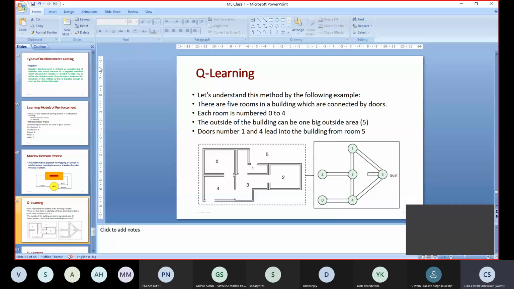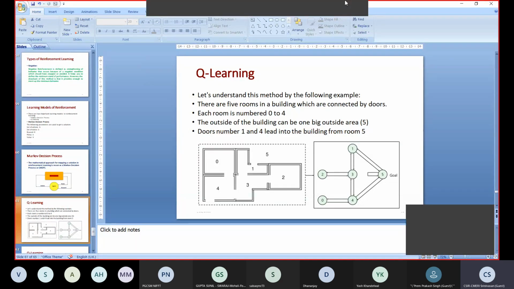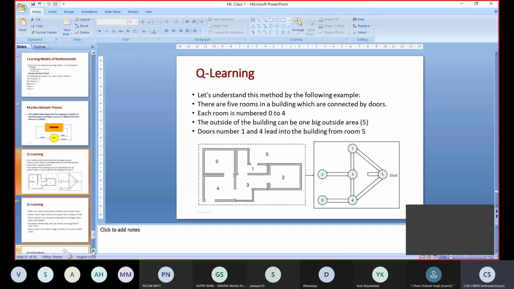Here, our aim is to go out of this house. Consider you are inside the house and you have to go out to the garden. So our aim is to make the agent go to the garden. Consider I have a robot or whatever it may be. I am keeping the robot inside my house and I am asking the robot to go to the garden. Let us see how to solve this problem using Q learning.